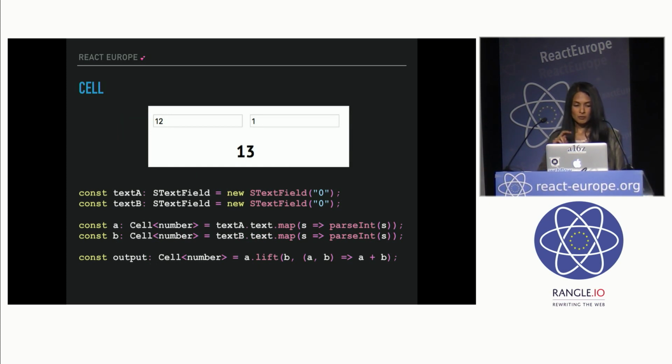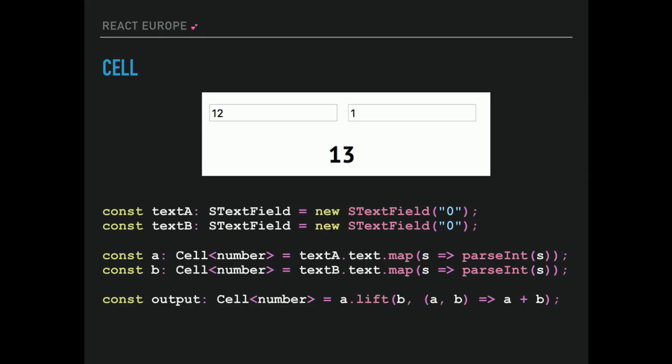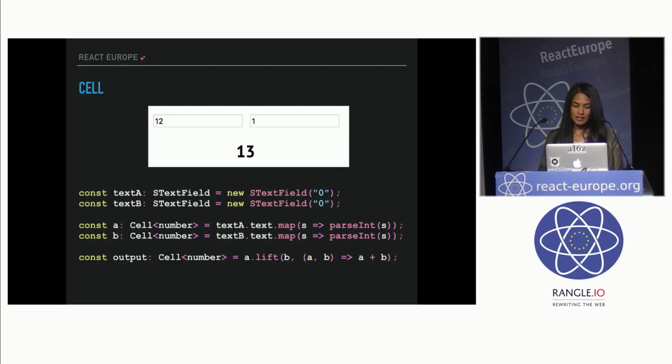So I'm going to go into one example of a cell and one example of a stream in more code. Let's say you have two text inputs and a label, and the label is determined by the values in those text inputs. Because these text inputs are values that change over time, I'm going to model those as cells. I'm going to say a cell A is whatever value is in that text input.